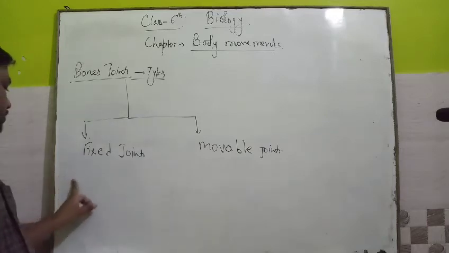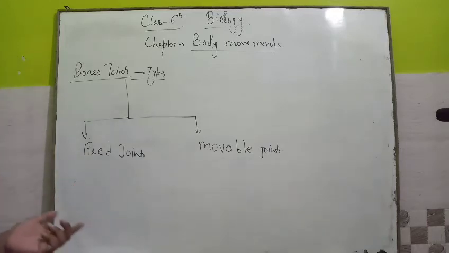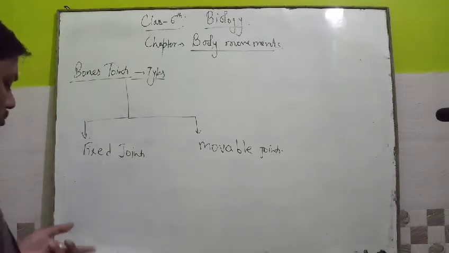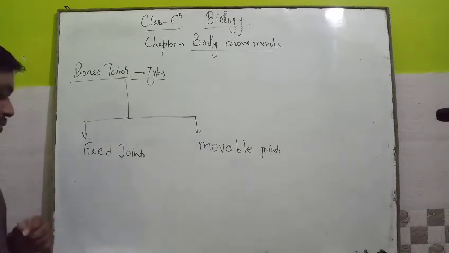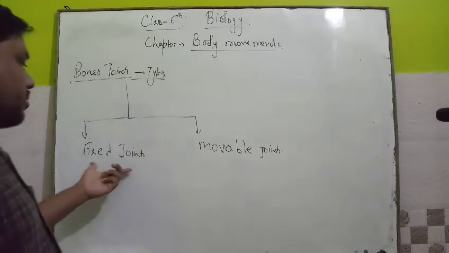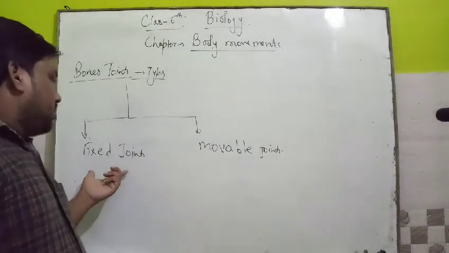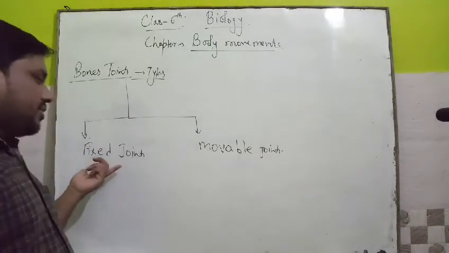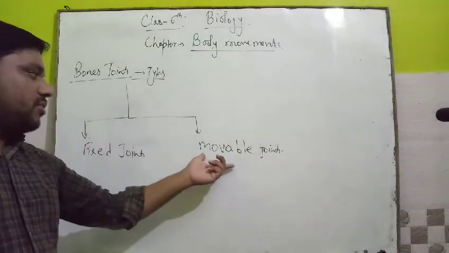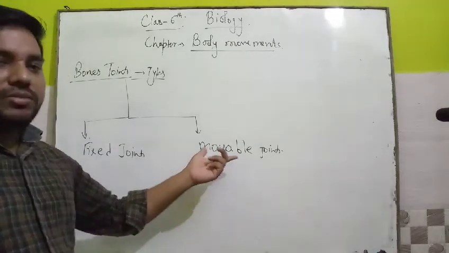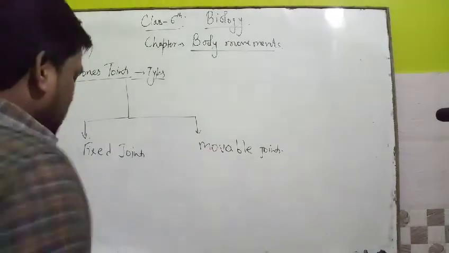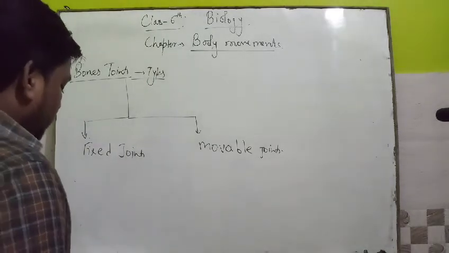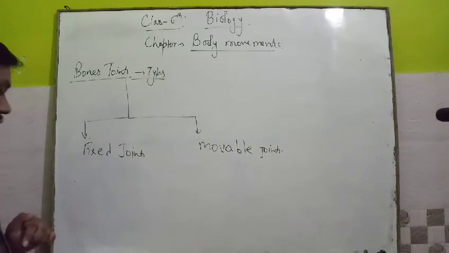With the help of this diagram we can understand how many types of joints there are. Fixed joints are the joints about which movement of bones is not possible. Simply, fixed joint means the joint by which movement is not possible. And the joint by which movement is possible is known as a movable joint. Clear? The zipper-like joint of the cranium, the brain case, is a fixed joint.